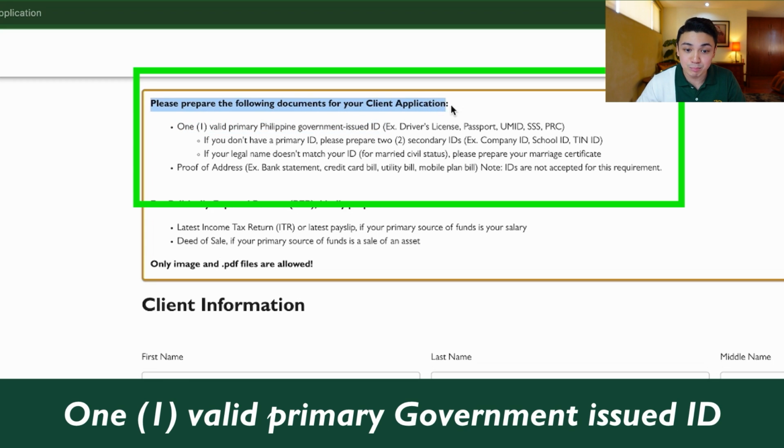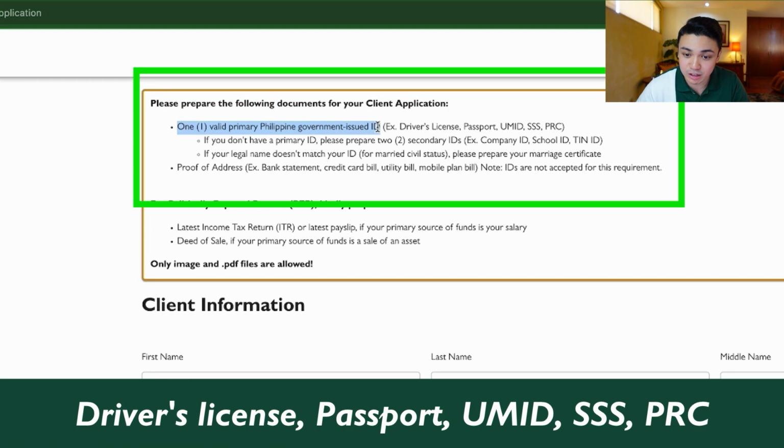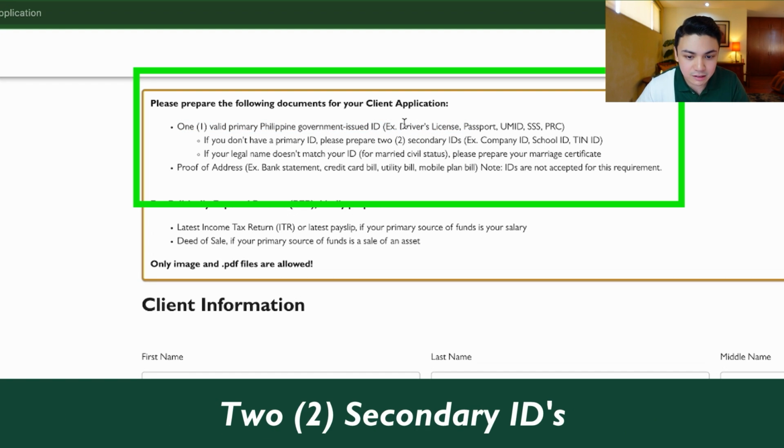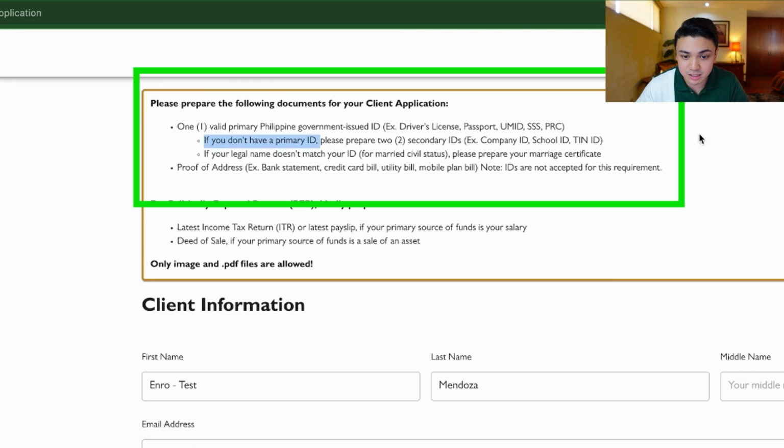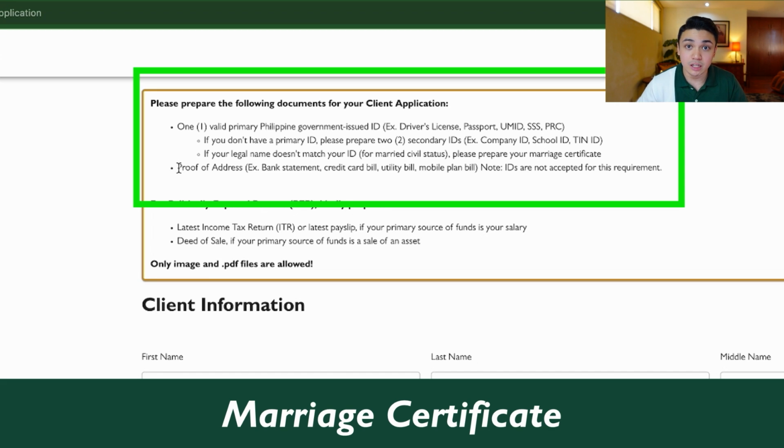One, a valid primary government-issued ID. So ang examples dito ay driver's license, your passport, UMID, SSS, or PRC. And if you don't have a primary ID, you can have two secondary IDs. Ang examples naman dito ay ang company ID, school ID, or TIN ID. If your legal name doesn't match your ID, for example, married ka, you can prepare your marriage certificate here.